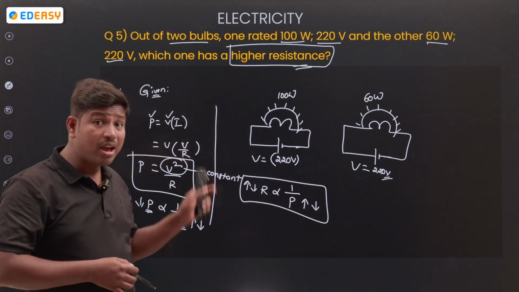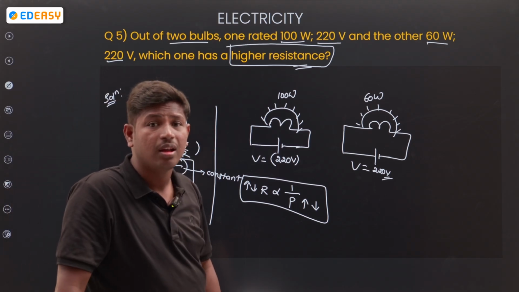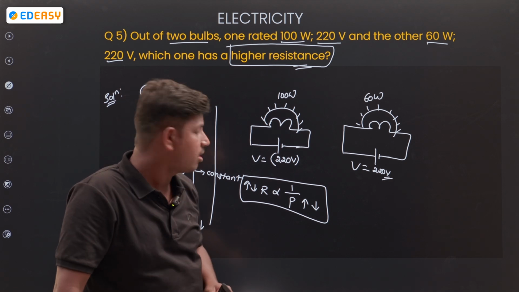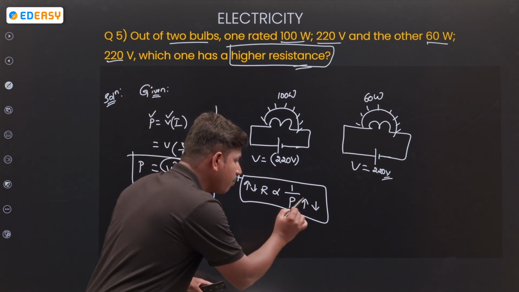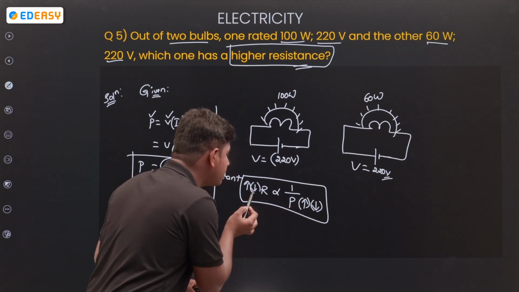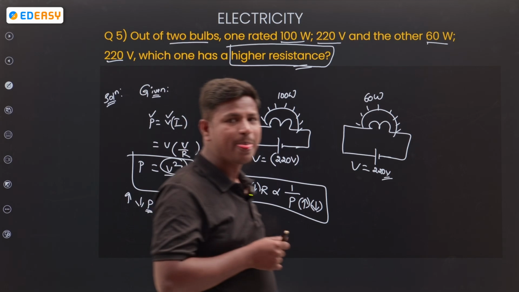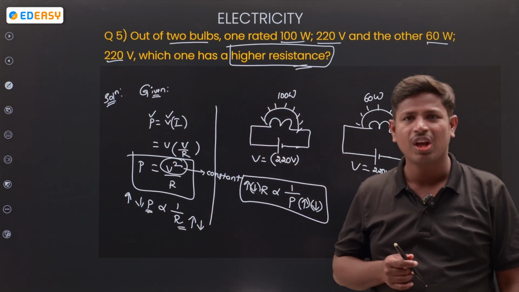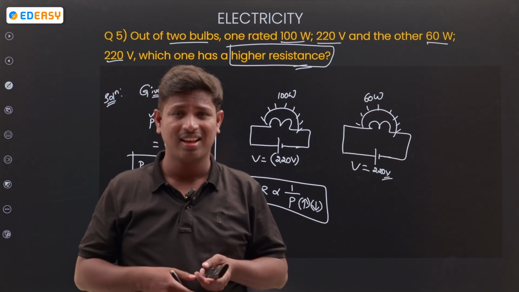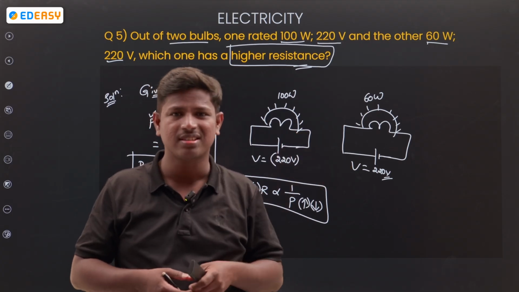So compare now the two bulbs, which is having more power? 100 watts. Power is more, resistance is less. Power is less, resistance is more. So which one is having more resistance? Anybody from the comment section? No need to calculate because the potential is same. Find out the relation between power and resistance.